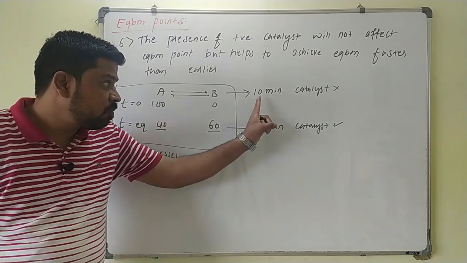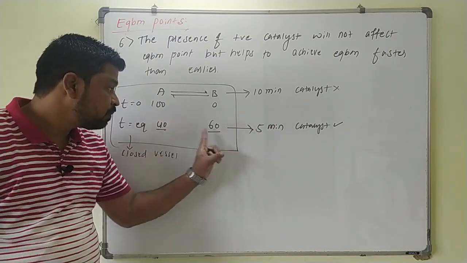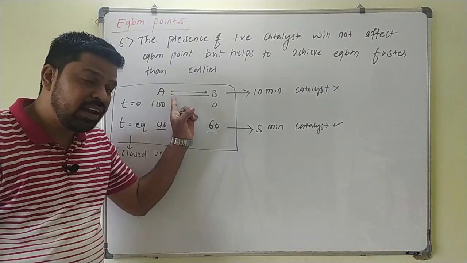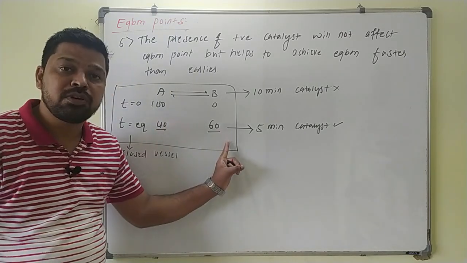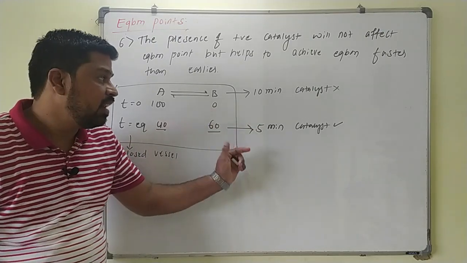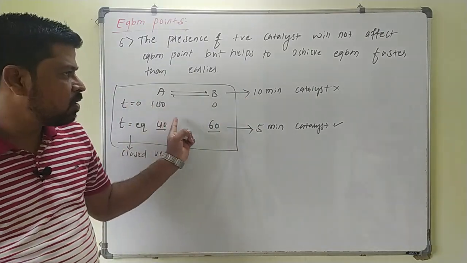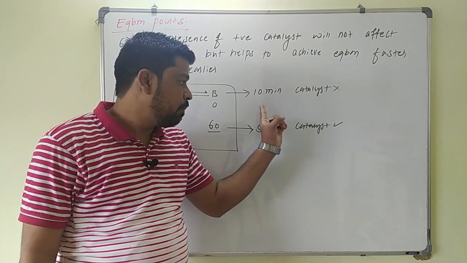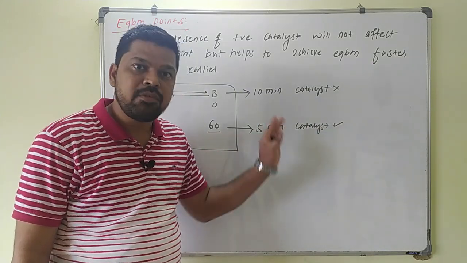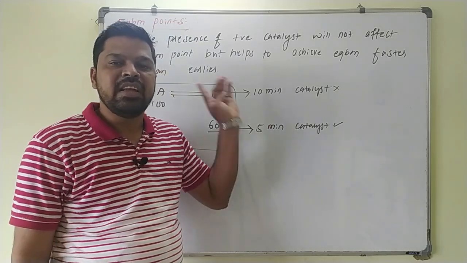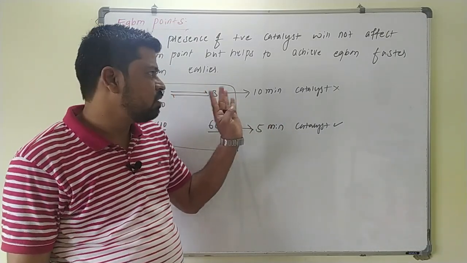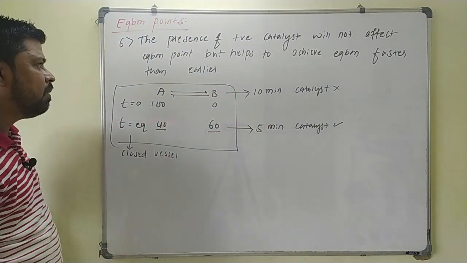But the presence of positive catalyst will not affect the equilibrium point. Again, the reaction will achieve the equilibrium position only at 40-60 composition, but the time taken is less than earlier. So in the absence of catalyst, it takes more time. In presence of catalyst, it takes less time to reach the equilibrium position, but there is no change in the equilibrium composition. So this is a very important point we have to remember.